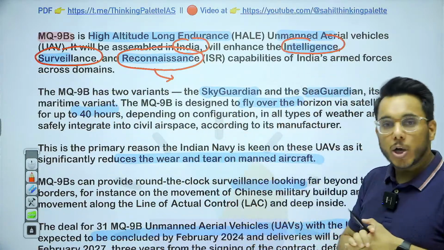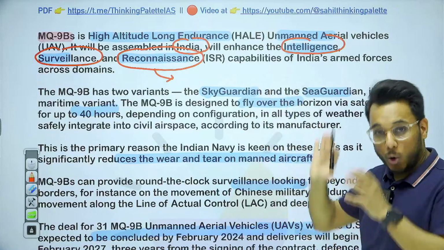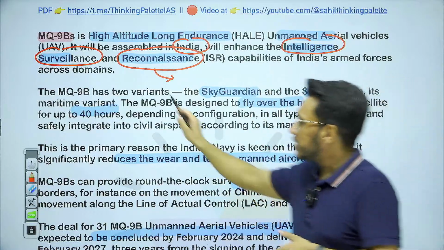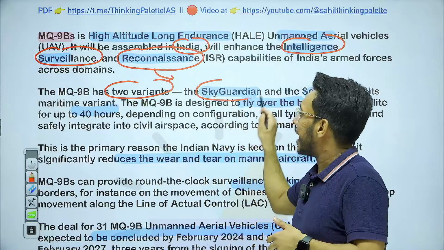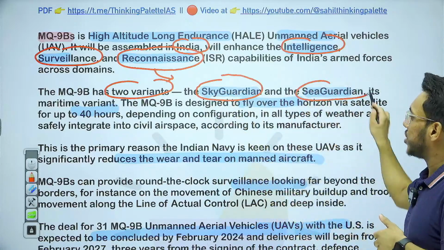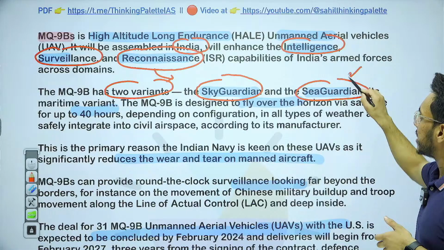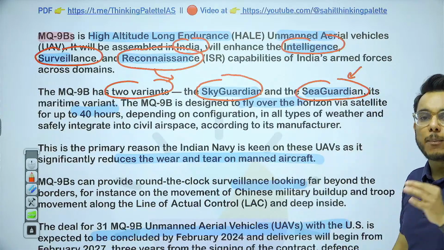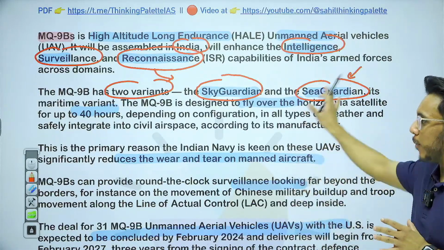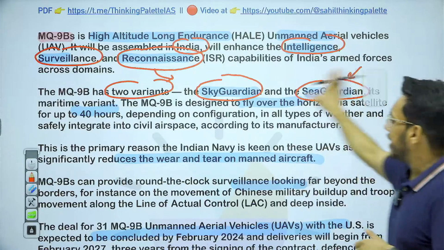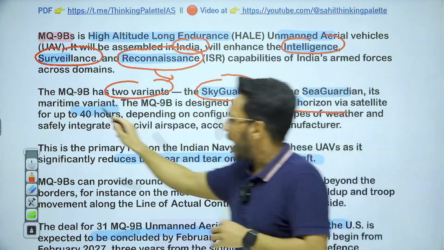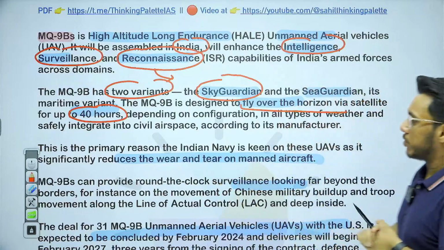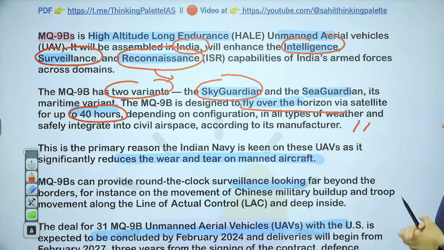Okay. Now, when we talk about this MQ-9B drone or UAV that we are importing, it has two variants. One is the Ssky Guardian variant and the other is the Sea Guardian variant. Now, this Sea Guardian variant specifically will be imported for the naval forces, and it can fly over the horizon and can fly over 40 hours. Okay.